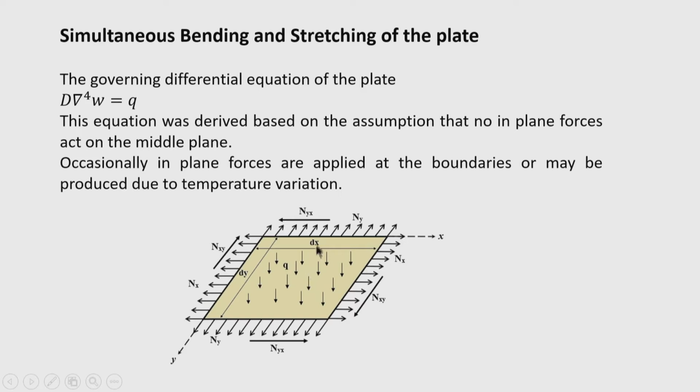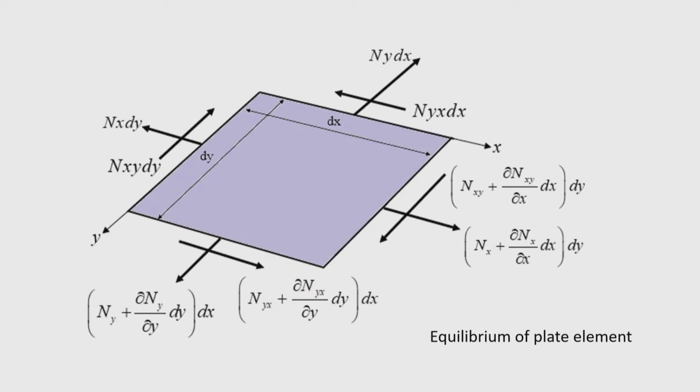Transverse force is q, and we have shown here an element of the plate, not the full plate. So, dx and dy is the element of the plate. When we consider the equilibrium of the forces acting on the plate, I am showing here in the free body diagram the in plane forces acting on the element dx and dy. What we got? The in plane force on this face is Nx into dy, where dy is the length of this face or edge. So, the total force is Nx into dy.